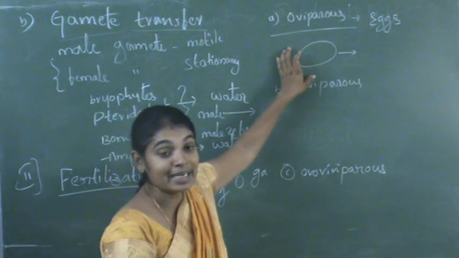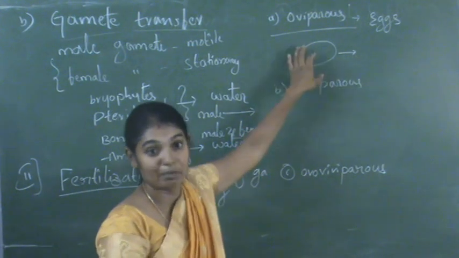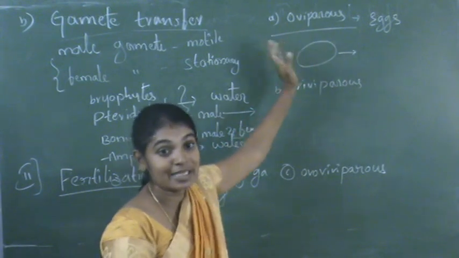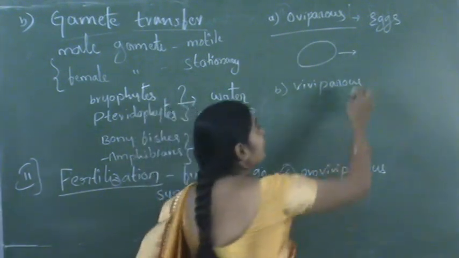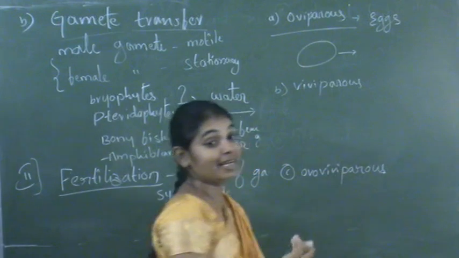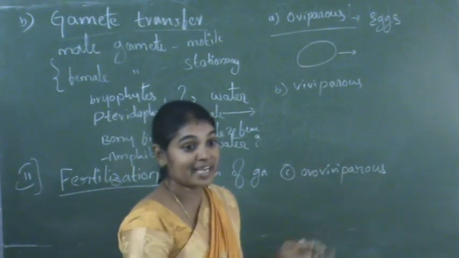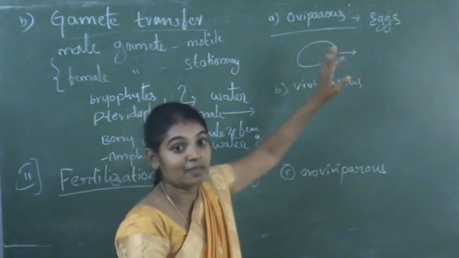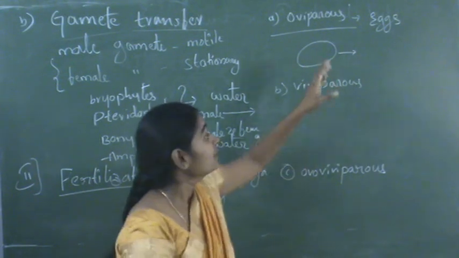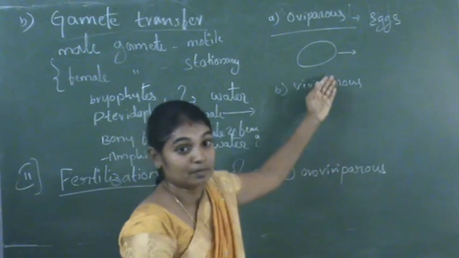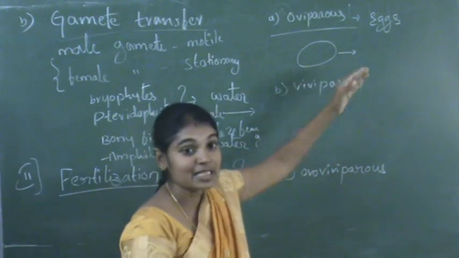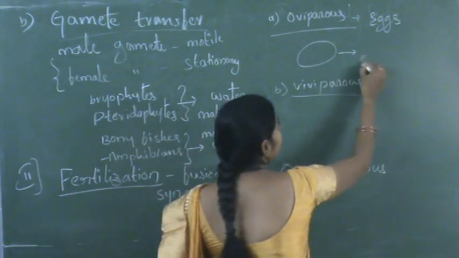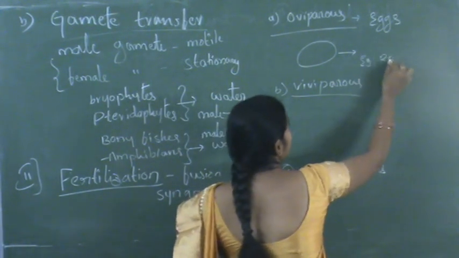So this egg contains an undeveloped embryo. Once the birds release these eggs, the remaining development of the embryo takes place outside the body. And from that, after a particular period of time, the offspring is released. So examples here are reptiles and birds.